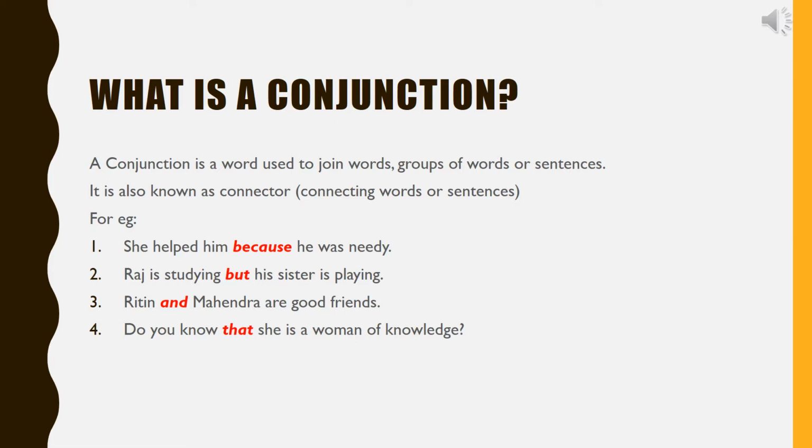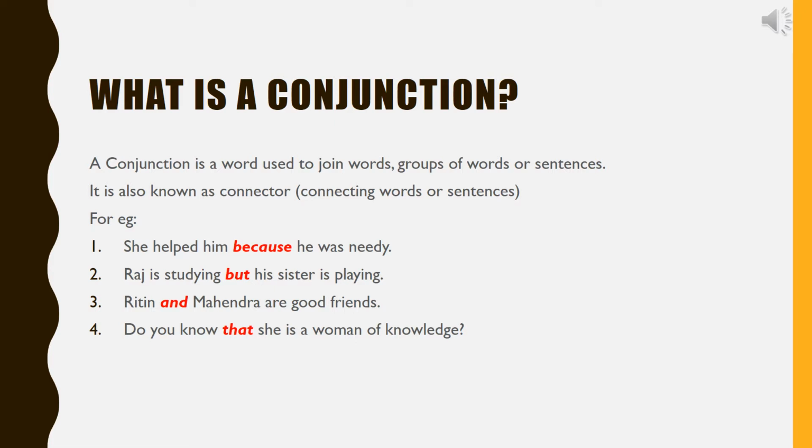For example, this is the house that Sobit built. Here, that is acting as a relative pronoun, showing its relationship with the noun, which is the house. Tell them that I cannot come. Here, that is acting as a conjunction.